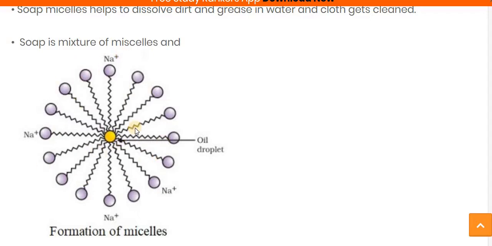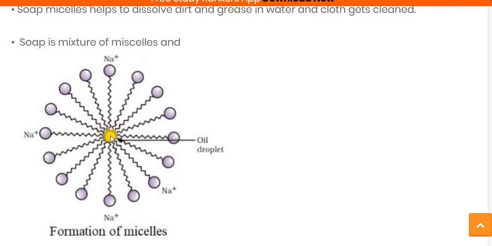Why is this kind of structure formed? Because this is the oil, or you can say the drop, or the dirt particle, which is oily in nature. This chain-like part is hydrophobic. Hydrophobic means the water-hating portion.